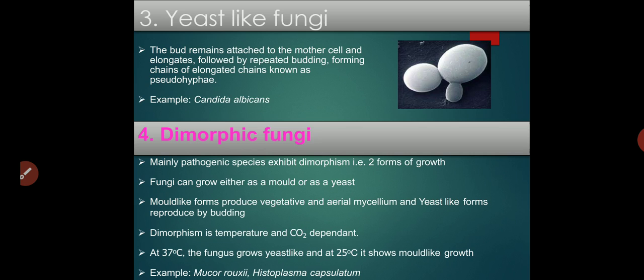The third type is yeast-like fungi, and the difference between yeast and yeast-like fungus is in the budding process.